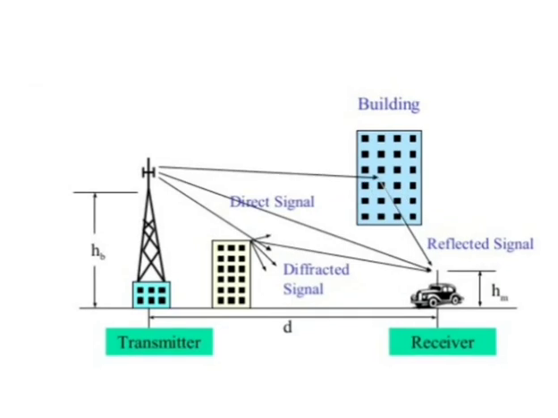So this diagram shows the transmitter and receiver, the diffracted signal, the reflected signal, and the direct signal.